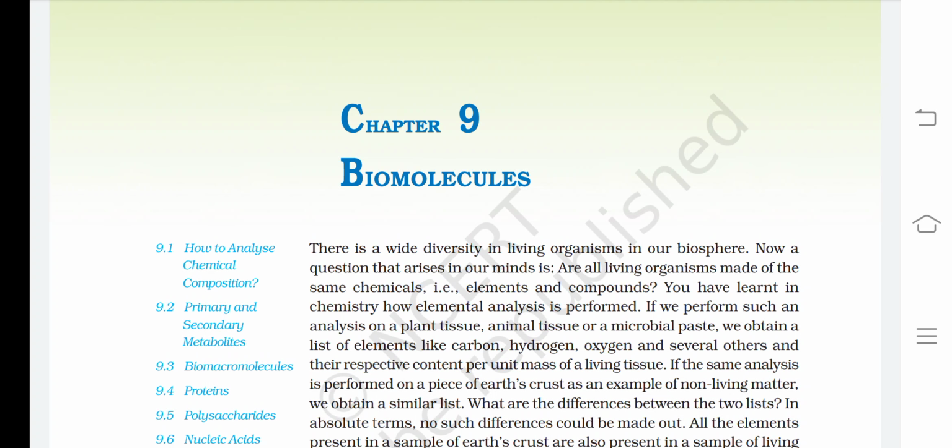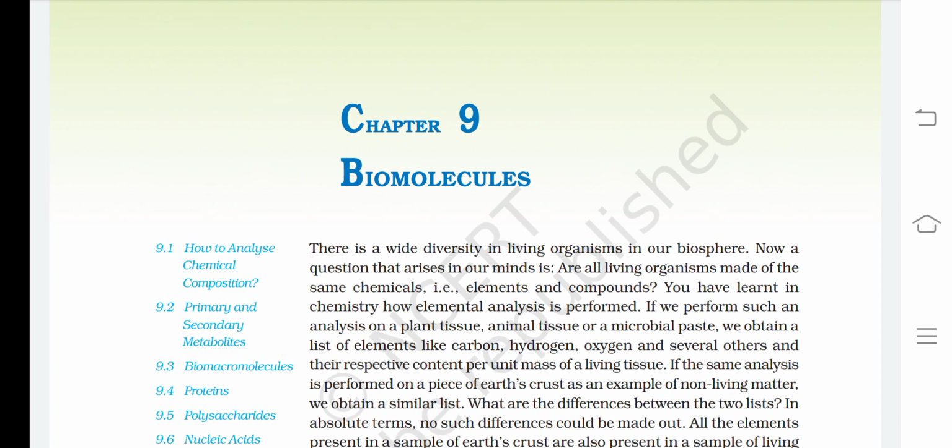Chapter 9 Biomolecules. There is a wide diversity in living organisms in our biosphere. Now, a question that arises in our minds is, are all living organisms made of the same chemicals, that is, elements and compounds? You have learned in chemistry how elemental analysis is performed. If we perform such an analysis on a plant tissue, animal tissue, or a microbial paste, we obtain a list of elements like carbon, hydrogen, oxygen, and several others, and their respective content per unit mass of a living tissue.